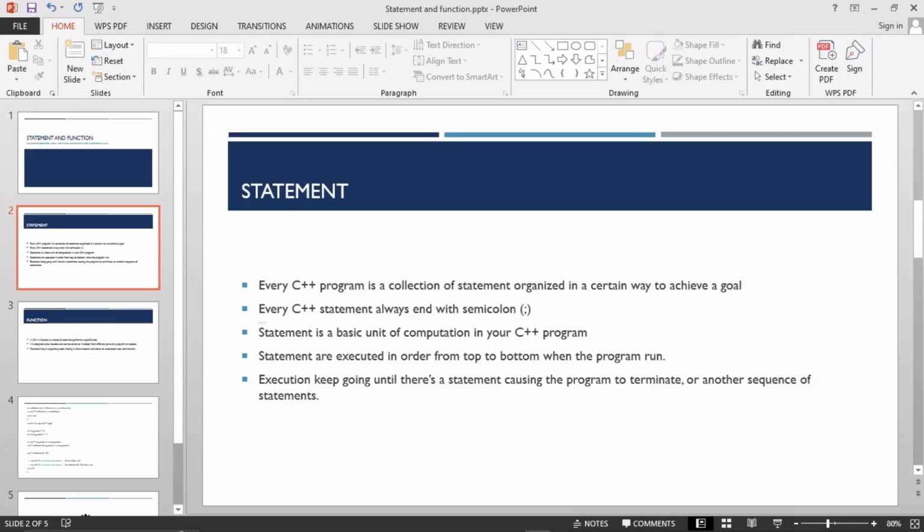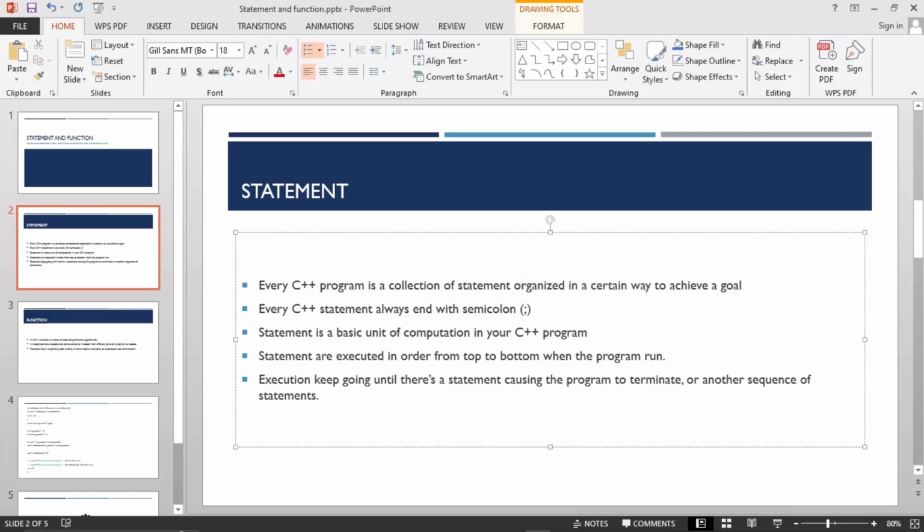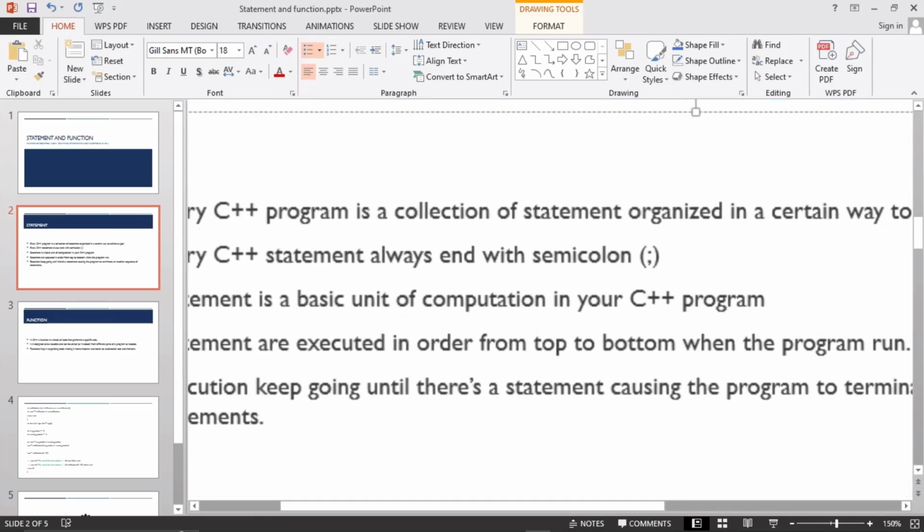Every C++ statement always ends with a semicolon. The semicolon is a very good way of identifying your statement, and since every line of code is a statement, you'll be able to identify your code. So every statement ends with a semicolon. If you see code that ends with a semicolon, it is a statement. Like now, sorry, I didn't even end this well.